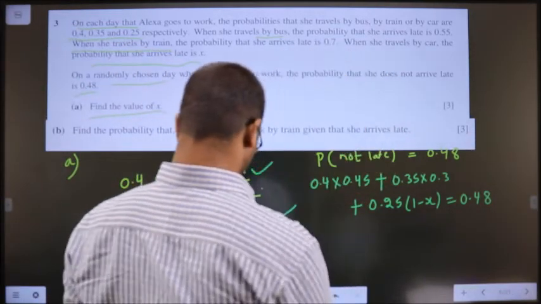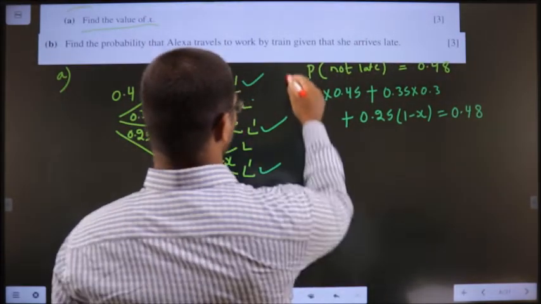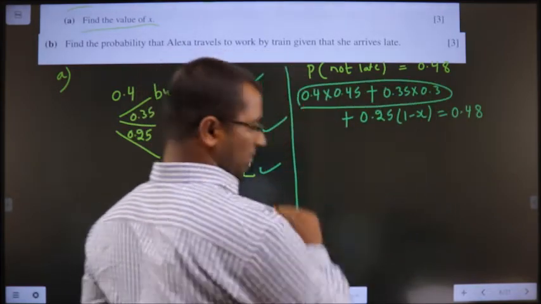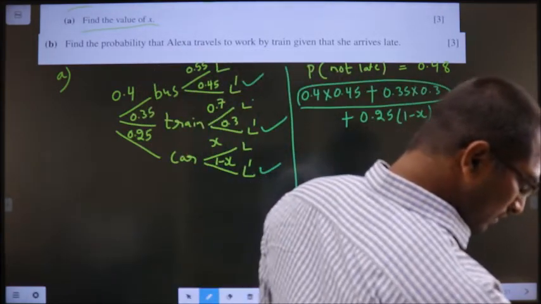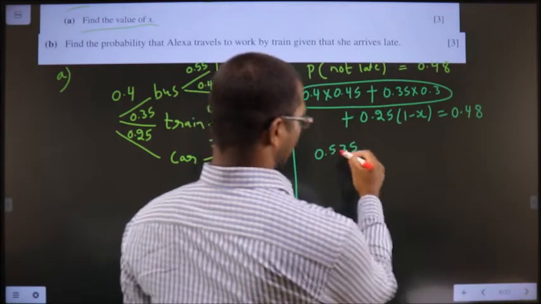So now add this up, how much will it result in? 0.535 you will get for this one.